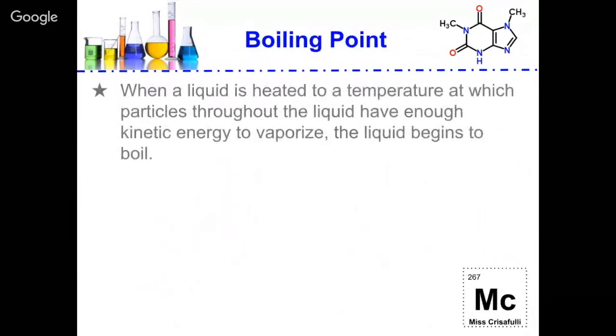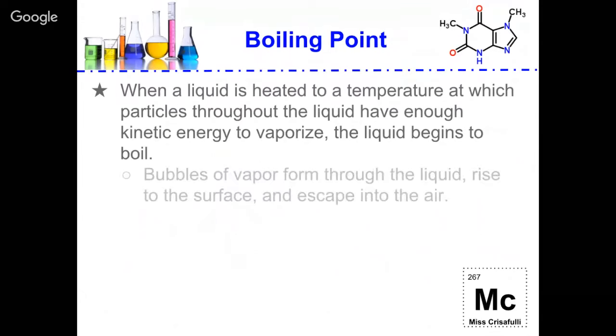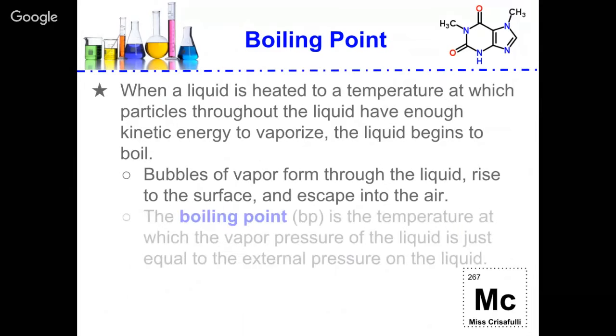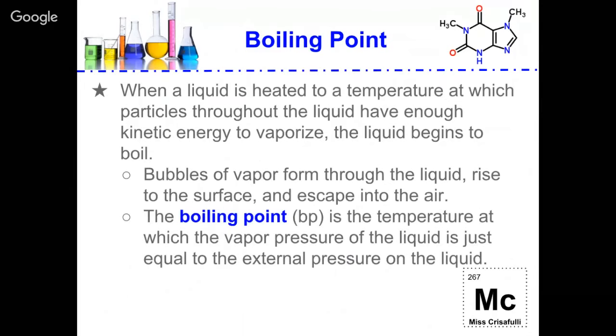Now let's talk about boiling point. When a liquid is heated to a temperature at which particles throughout the liquid have enough kinetic energy to vaporize, the liquid begins to boil. Bubbles of vapor form through the liquid, rise to the surface, and escape into the air. The boiling point is the temperature at which the vapor pressure of the liquid is just equal to the external pressure on the liquid.